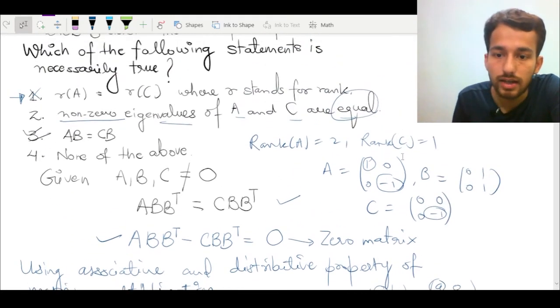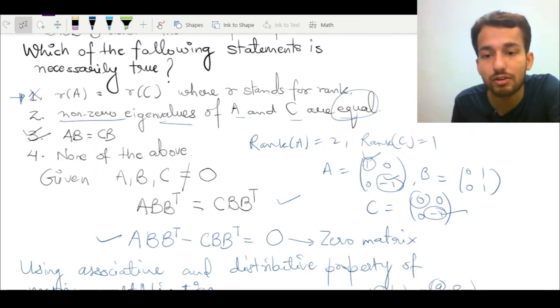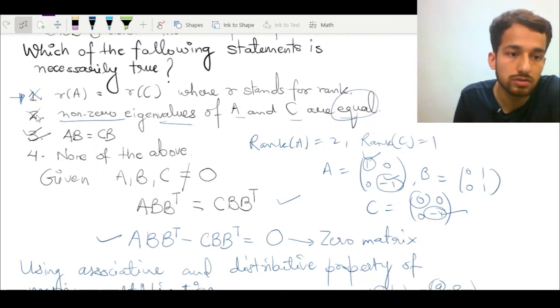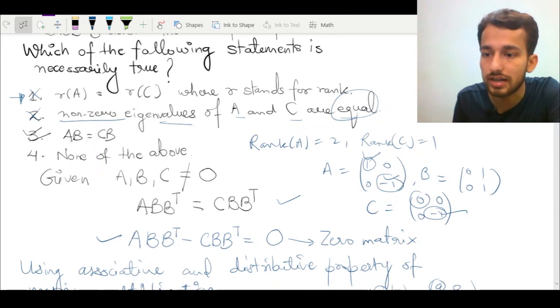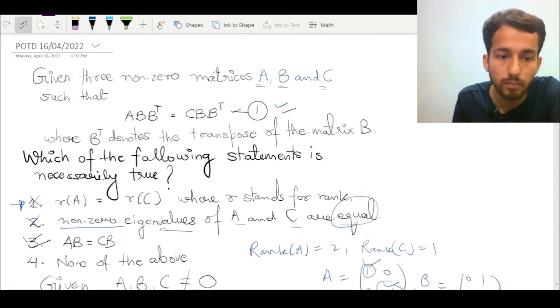These will be your eigenvalues. In our case, the A matrix is this, so the eigenvalues are 1 and minus 1. There are two non-zero eigenvalues for the matrix A, while for the matrix C, there is a 0 eigenvalue and an eigenvalue which is minus 1. So the option says that the non-zero eigenvalues of A and C are equal, but it is not the case, because the non-zero eigenvalues of A are 1 and minus 1. There are two non-zero eigenvalues, whereas for the matrix C, there is only one non-zero eigenvalue, which is minus 1. So we are also able to discard this option. So like this, we have solved the given problem.